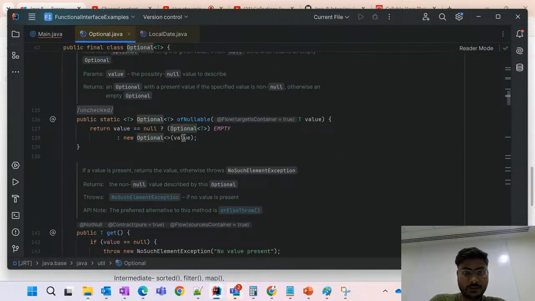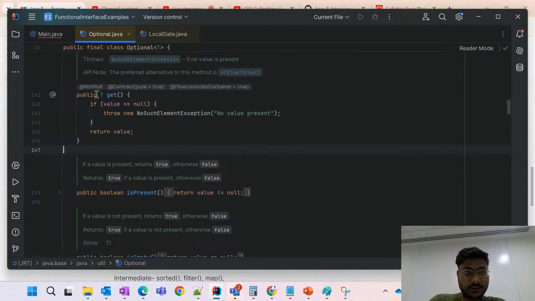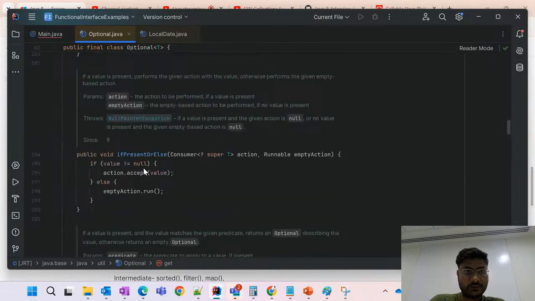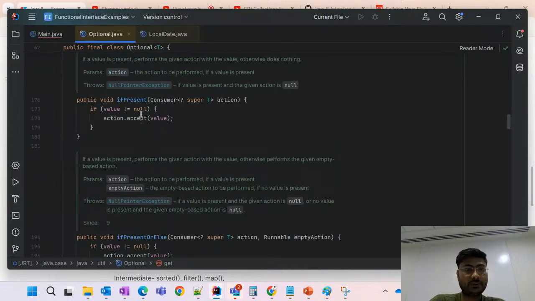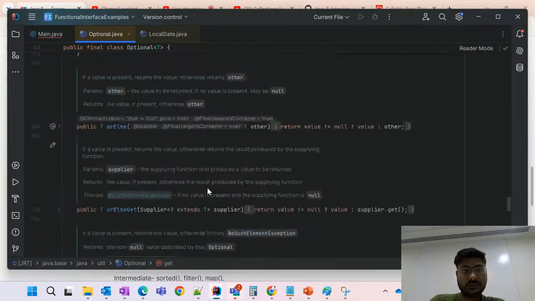Then ofNullable will give empty if it is null, otherwise the value. So you can just go through those. Get will give the value. IfPresent is also there. So many methods are there, you can go through that.